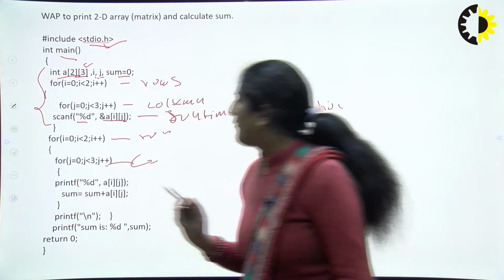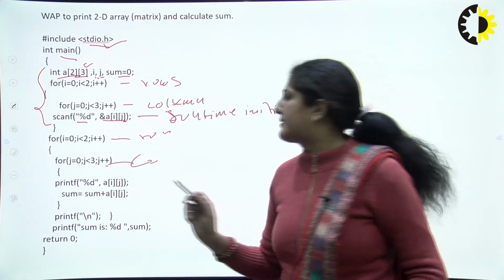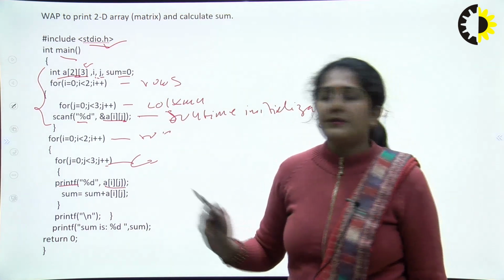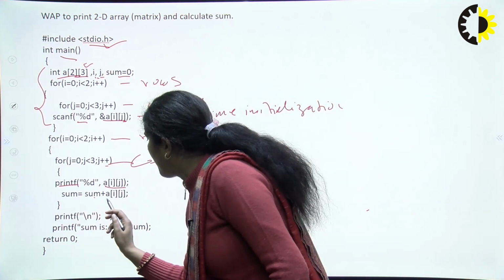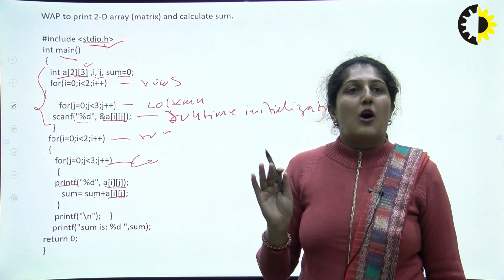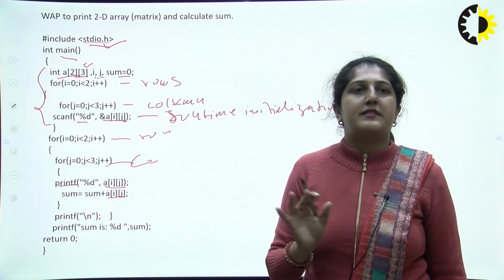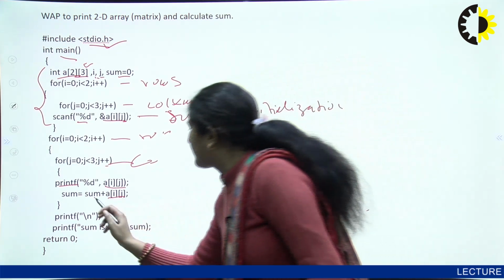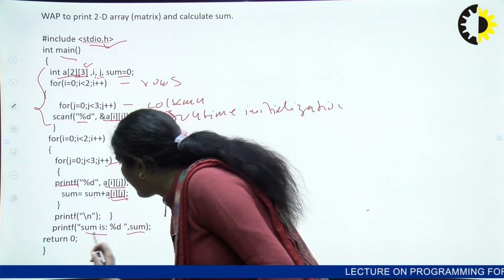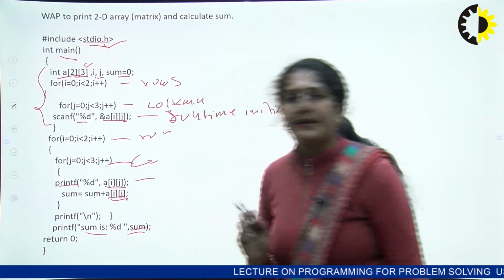Now we have to calculate as well as print the sum: sum is equal to sum plus a[i][j]. So it will calculate the sum of all the elements in the matrix. Here we have done the sum. The sum will be printed here, and here the matrix will be printed.